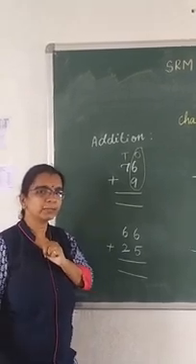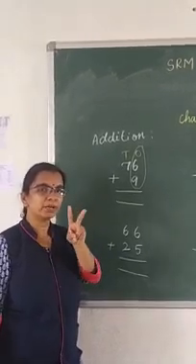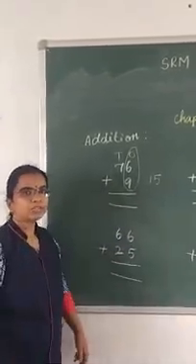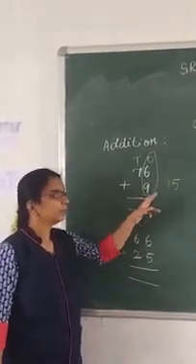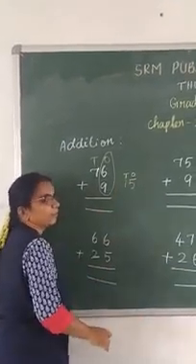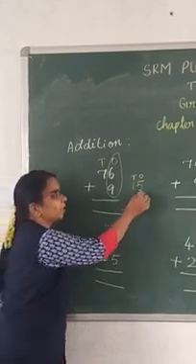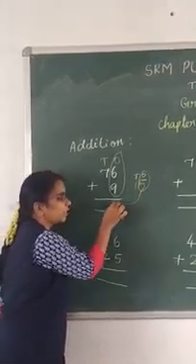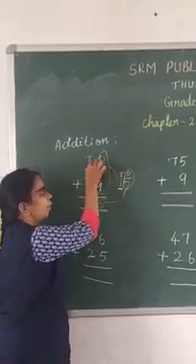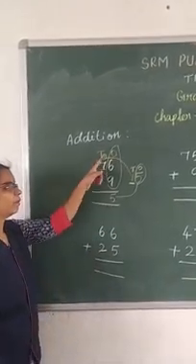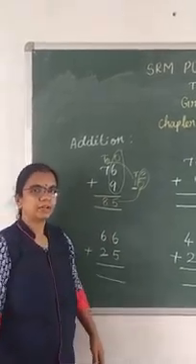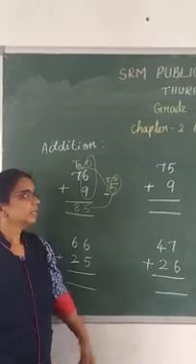Is 15 a 1-digit or 2-digit number? Yes, it is a 2-digit number. 15 consists of 2 numbers, right? If it is a 2-digit number, you should not write it down directly. You should write the ones place and the tens place separately. The ones place you should always write down, and the tens place you should carry over. Now add 1 plus 7, which is 8. So 85 is the answer. Very clear? And see the next sum.